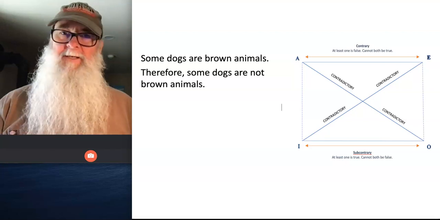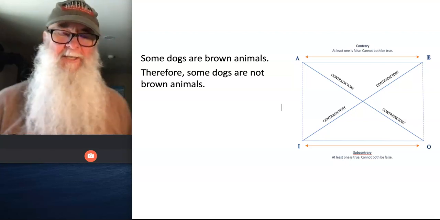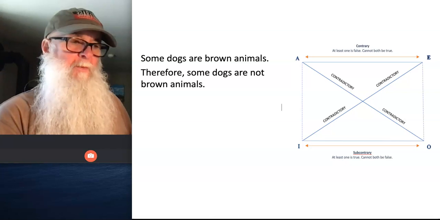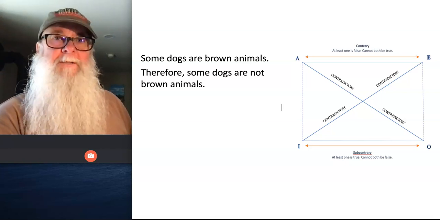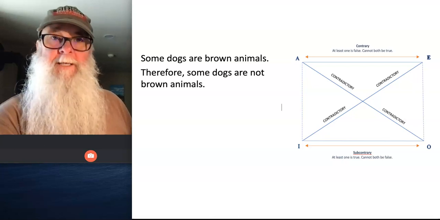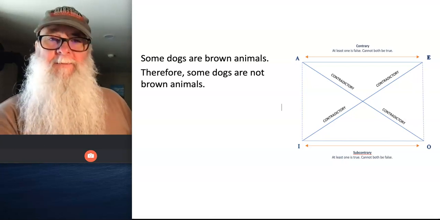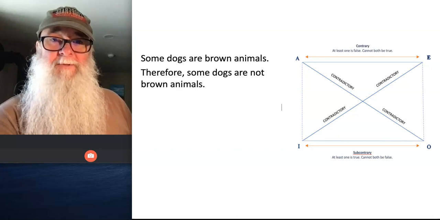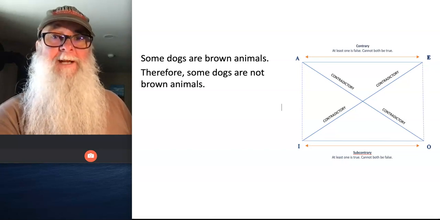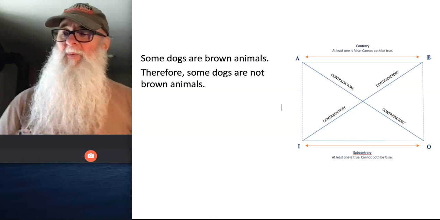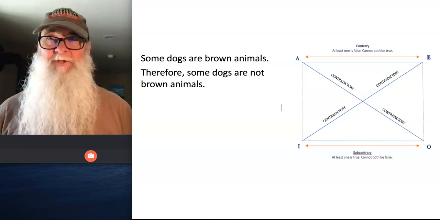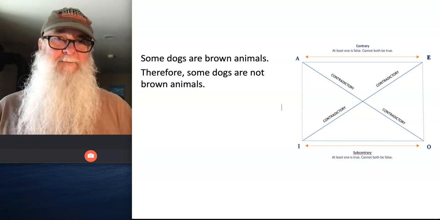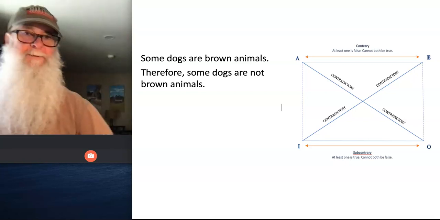Okay, it is definitely thinking cap time, because this one's going to be kind of tricky. I'm going to give you 3 arguments, and what I want to know from you is, does the conclusion follow from the premise by the rule of subcontrary for any of these? Okay? The first argument is this: some dogs are brown animals. Therefore, some dogs are not brown animals. So would it be the case that some dogs are not brown animals if it's true that some dogs are brown animals? How about this one?